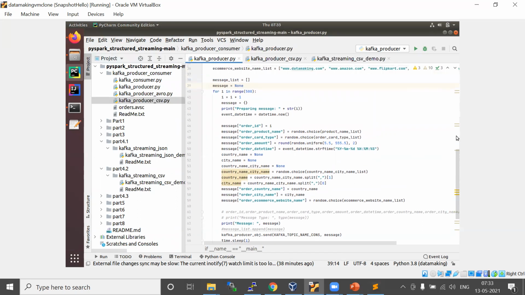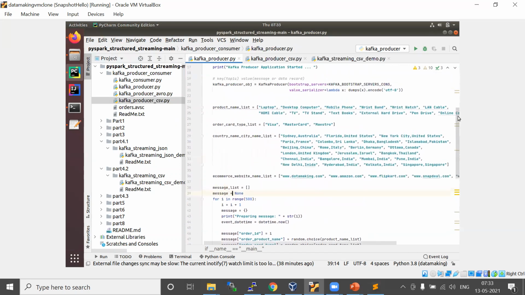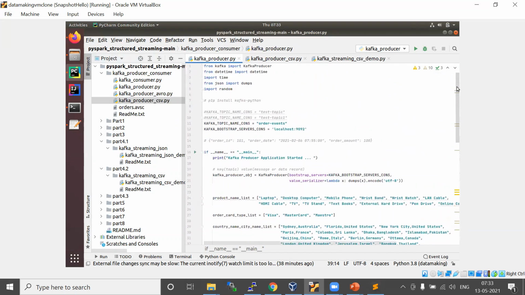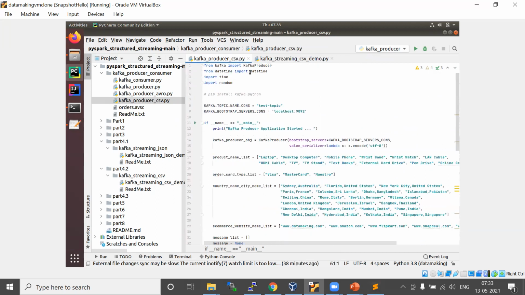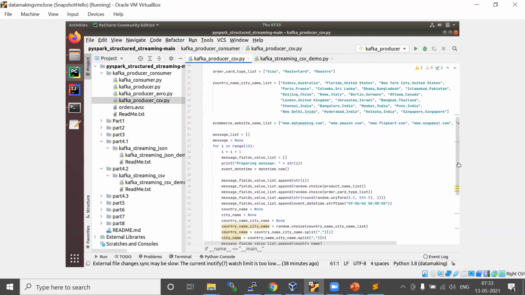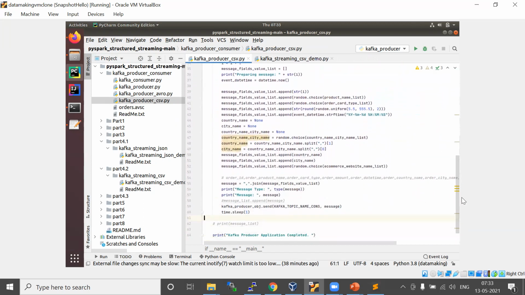I'm publishing it to a different topic so that I don't mess up the earlier one, so I will close this order events and use the test topic here. Instead of a dictionary, we add each column value to a list, and finally we send the comma separated value. That's what we do in this producer program.